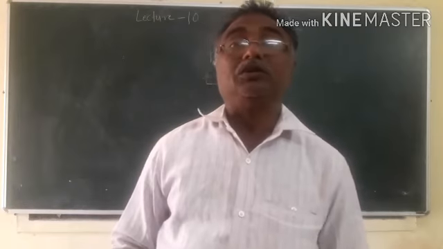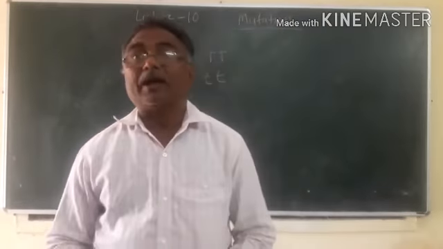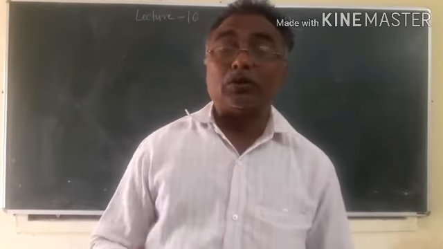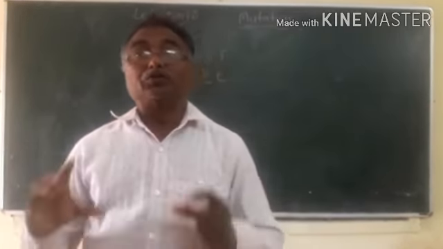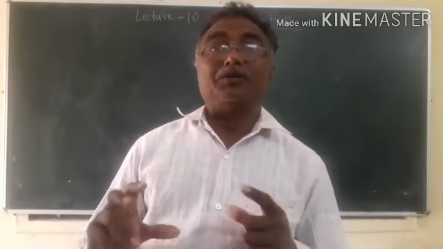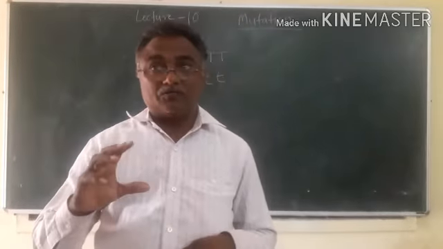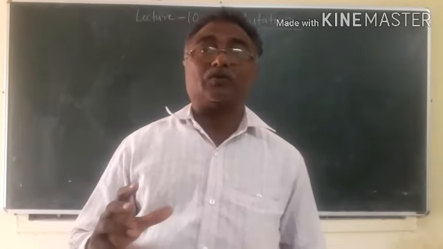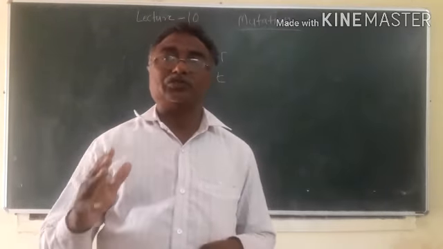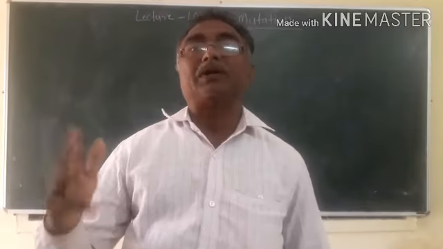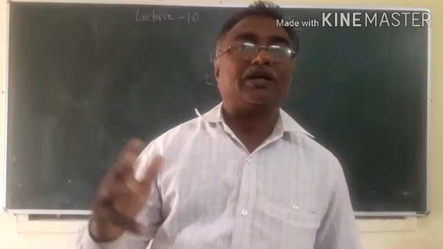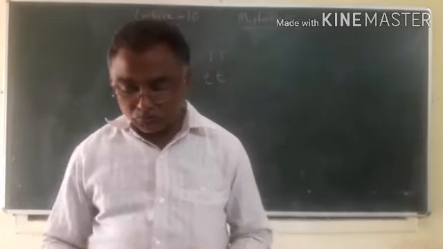A mutation is a permanent, sudden, heritable change in the phenotype of an individual. It means some character of an individual which we observe is changed, and that change is permanent. It will repeatedly or permanently change their characters. So this is a mutation.